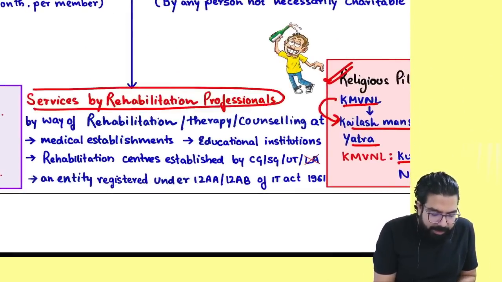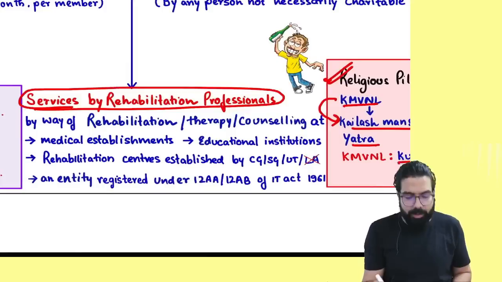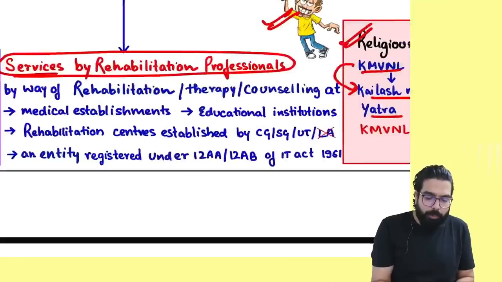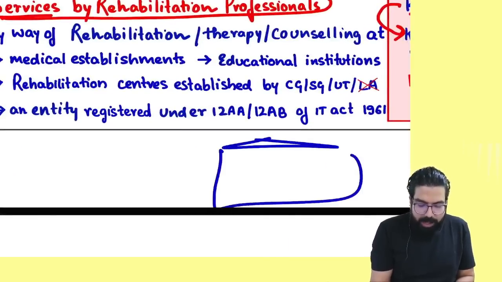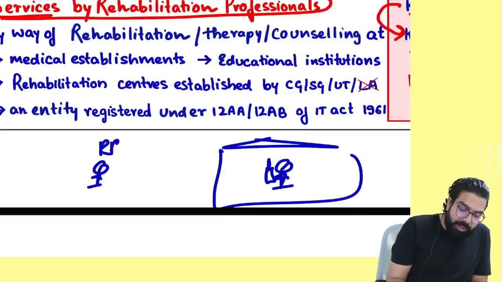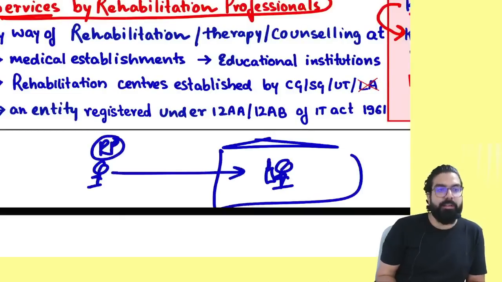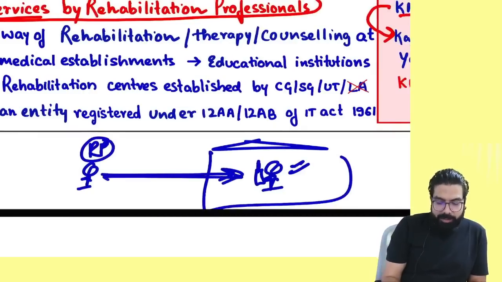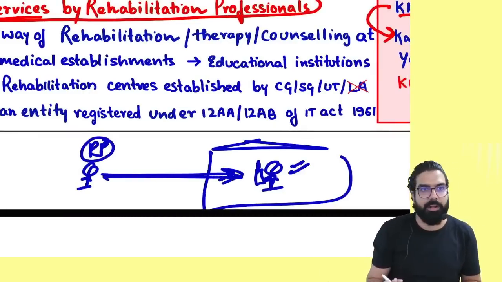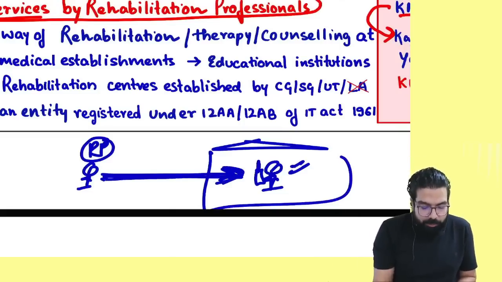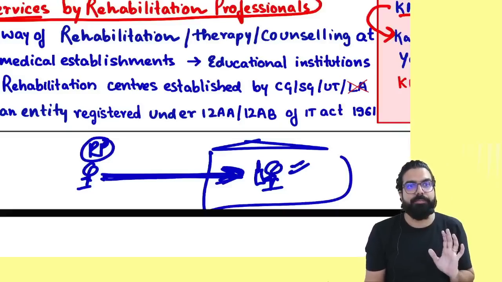Services by a rehabilitation professional. Who is a rehabilitation professional? When a person becomes an addict, a drug addict or alcohol addict, that person has to be put in a rehab. So supposing this is a rehab. In this rehab, this person is a drunkard. He has been put in a rehab. Now in the rehab, rehabilitation professionals will be there. They will give their services. They will give you all the treatment, etc., so that you leave all this bottle, etc. Are we clear? Drug, alcohol, you leave it. So they will give you rehabilitation services.